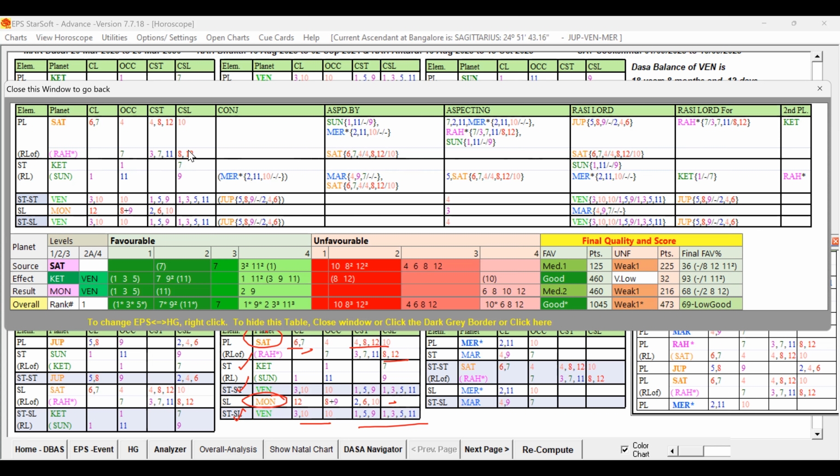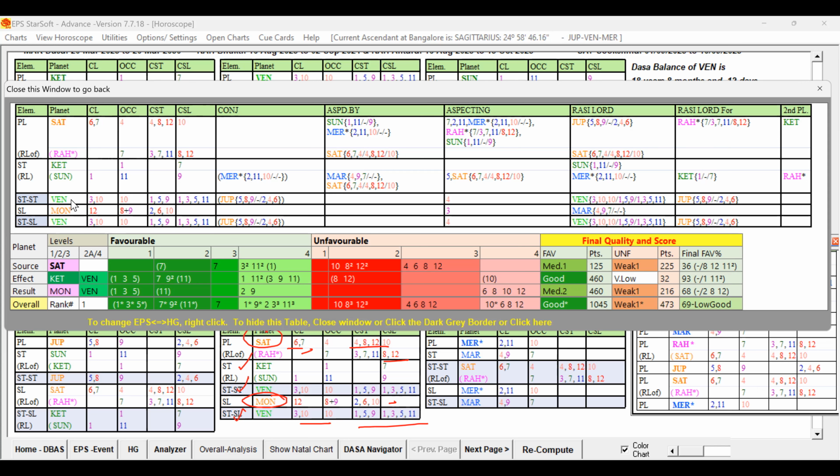The thing is, the Saturn planet is influencing the star lord, sorry, Ketu, by the support to the second planet. So indirectly it is present. It is not directly influencing, but the second level planet, the star lord's second planet, is getting influenced by Saturn. That is the unfavorable planet. So Rahu also comes into play because Rahu is also weak.